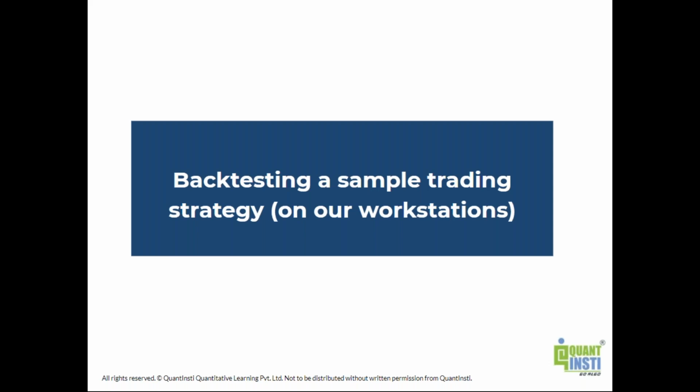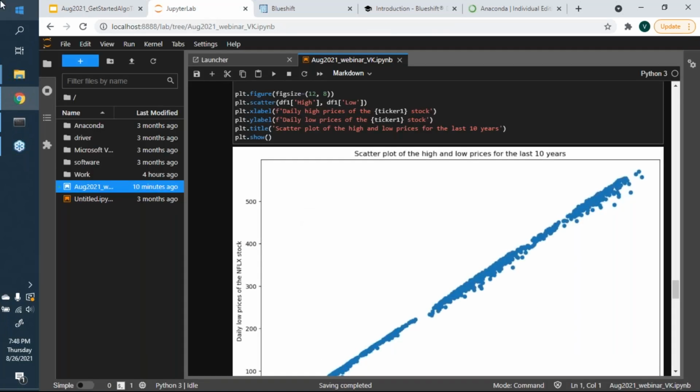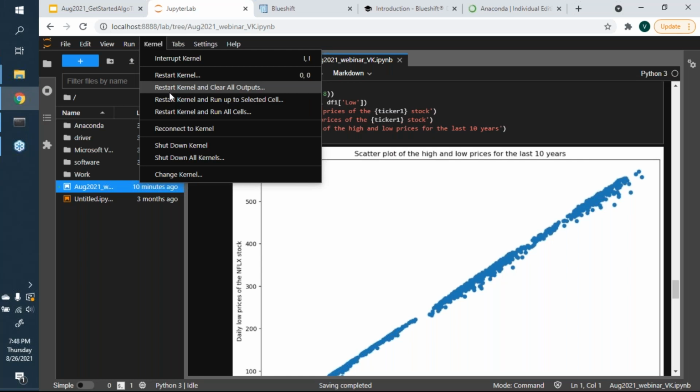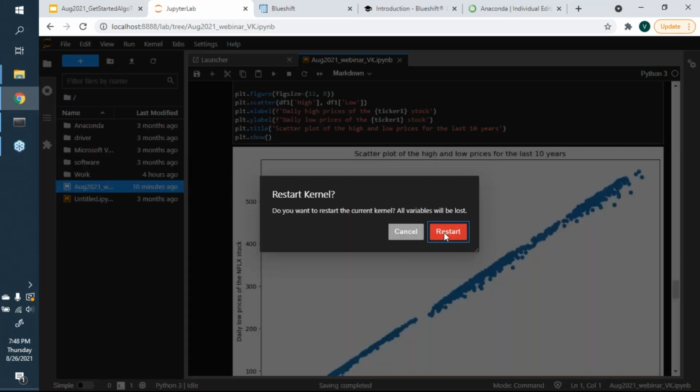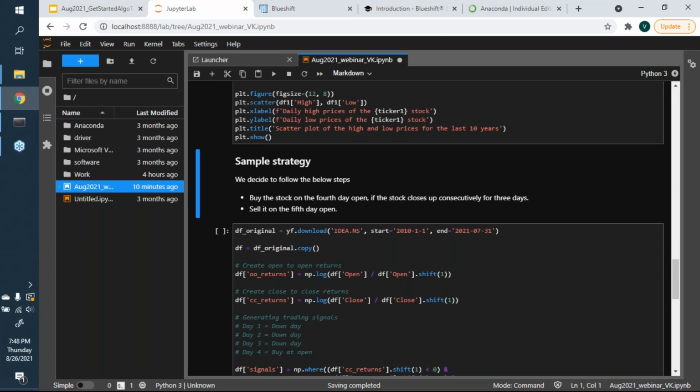All right, so now I'm going to jump back to my notebook where we will backtest a sample trading strategy on my workstation. Let me go here. First, let me clear all my output because I was trying some stuff and forgot to clear it before our lecture.